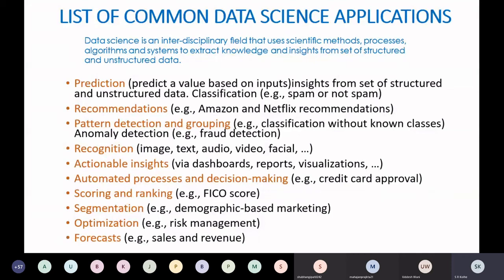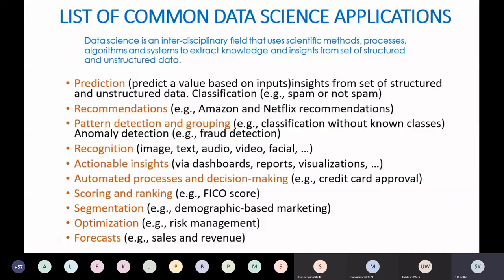Now let us see another field, a subdomain of AI, which is data science. It's an interdisciplinary field which uses various statistical and mathematical techniques, processes, and algorithms for extracting knowledge and providing insights from structured or unstructured data which is largely available on the internet.